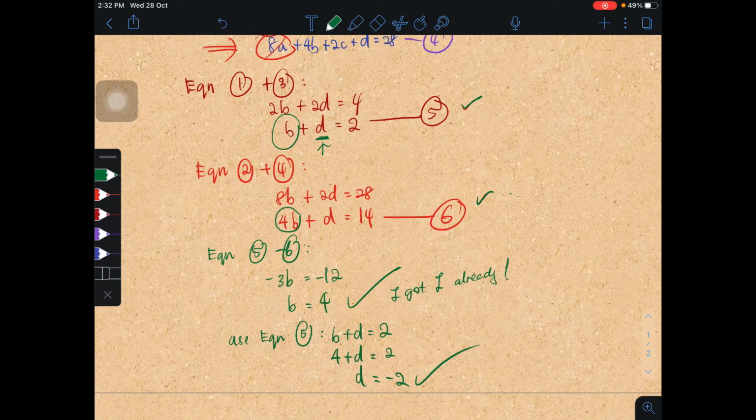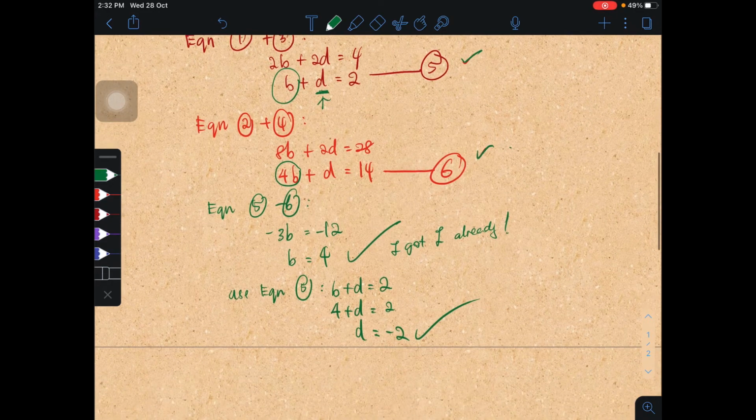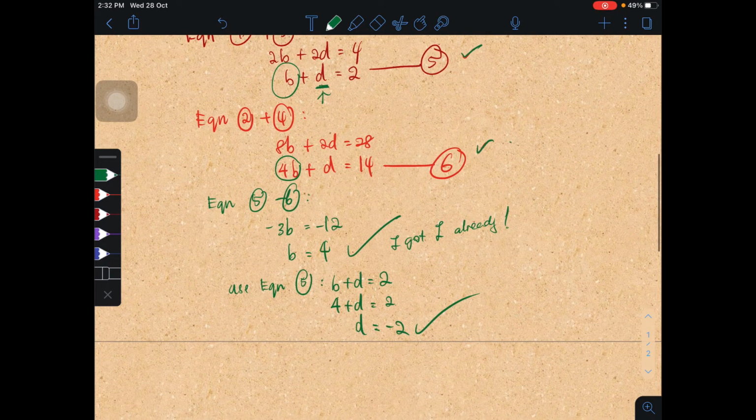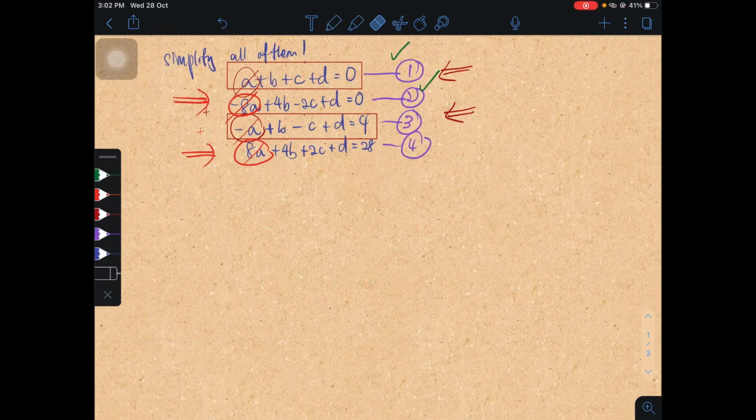So now let's go to finding A and C. Okay, so now we have the value of B, which is 4, and D, which is negative 2.